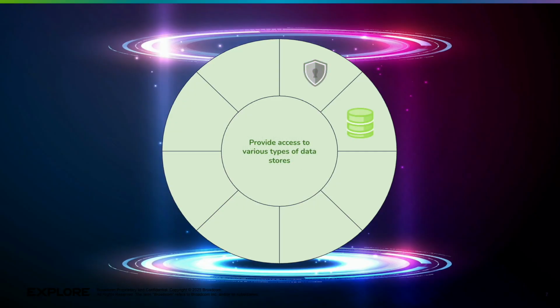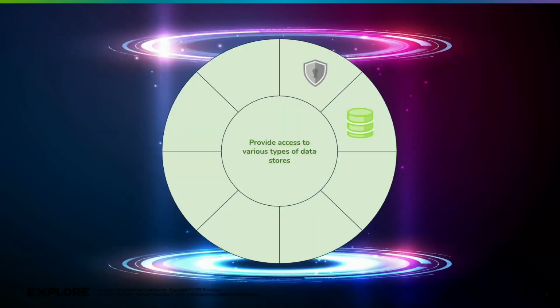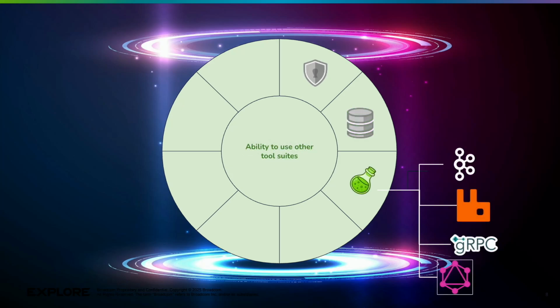Oftentimes, I am using a data store, like a graph database, a relational database, a document database, and I need a familiar and consistent way to access all the data that's in my application. I need special skills too when I play my games, right? I need that health packet to restore my health, something to make me faster, make me a little bit more handsome, right? Our apps need that ability too.